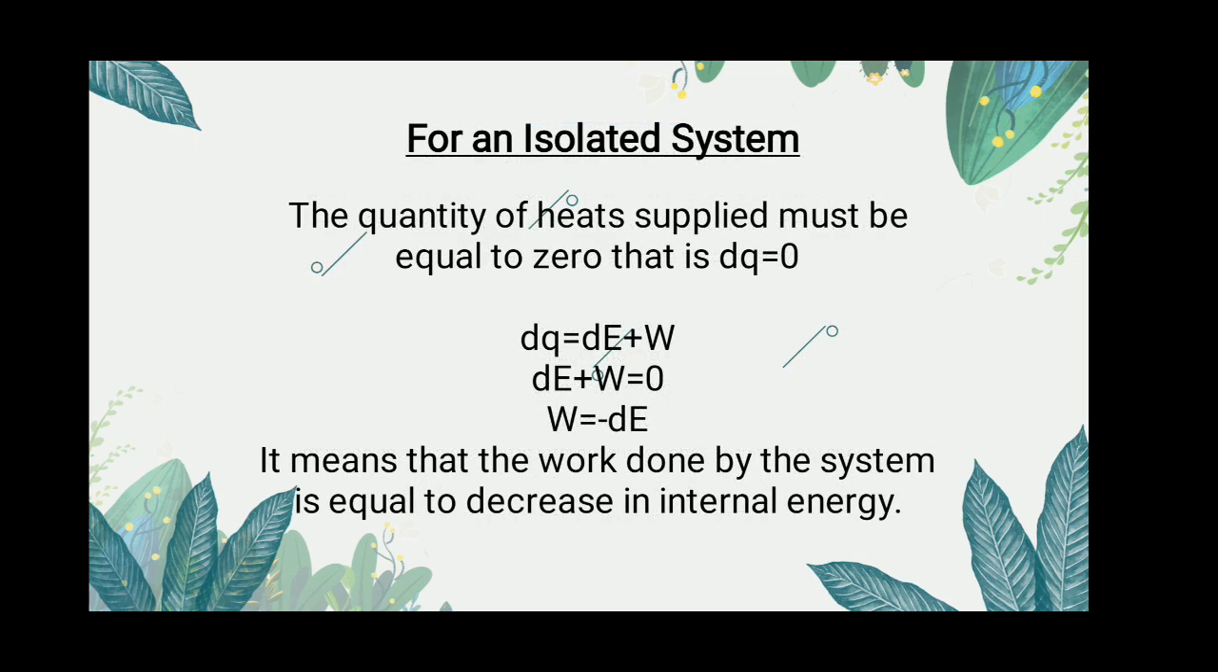Now, three situations for this first law of thermodynamics may be explained one by one. For an isolated system, we know that dQ, that is the amount of heat supplied, must be equal to 0. For the first law of thermodynamics, if we put this value dQ equal to 0, then dE plus W must be equal to 0 and W must be equal to minus dE. It means that work done by the system is equal to the decrease in internal energy.